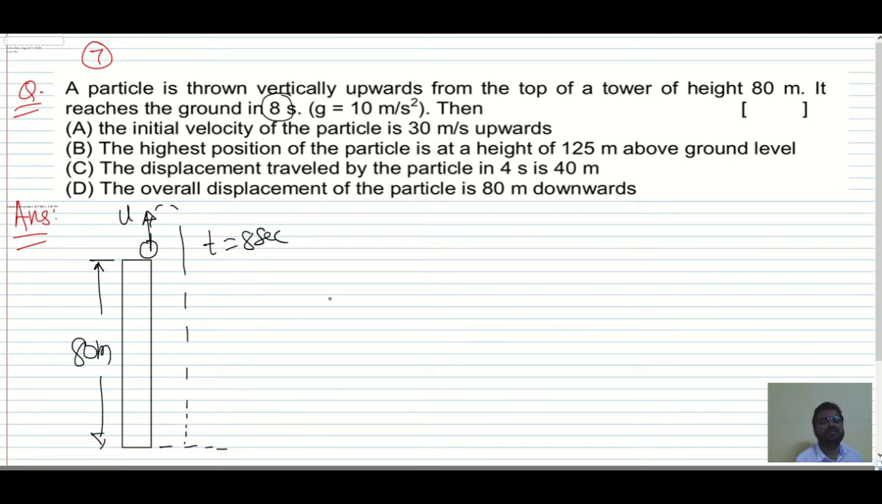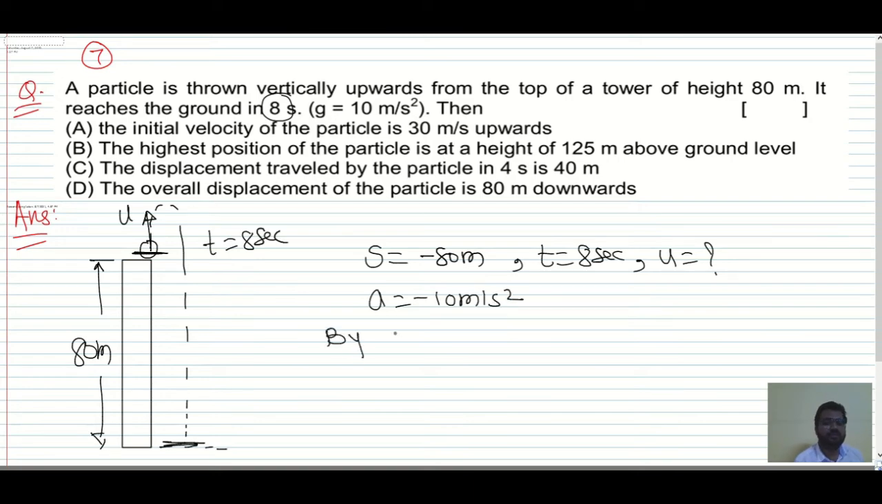So what is the initial velocity we want? Okay, so we have displacement of the ball is minus 80 meter, because initial position is this one, final position is this one. Then we have time is 8 seconds, initial velocity we want, and the acceleration we have is minus 10 meter per second squared. Now put in this formula by the second kinematical equation.